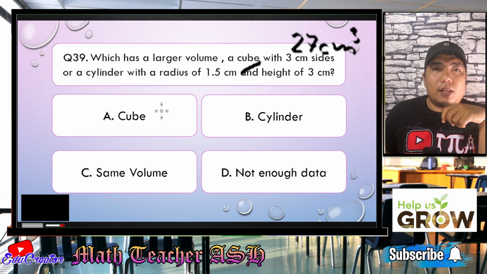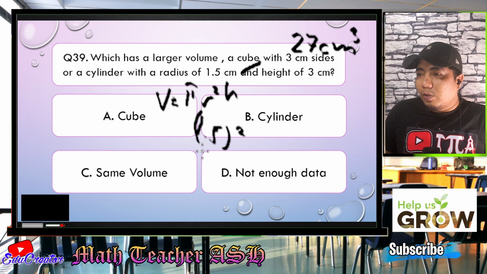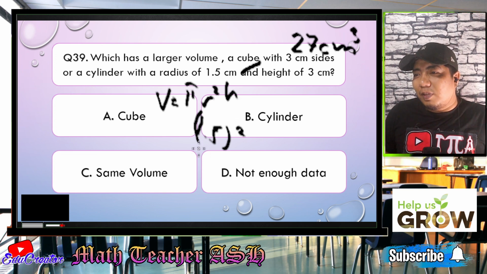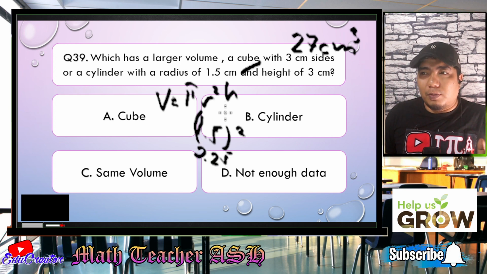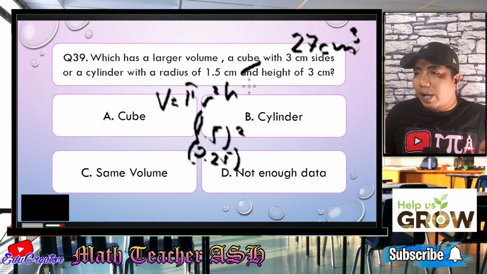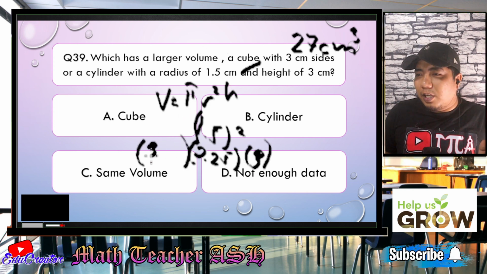Now, how about the cylinder? If you remember the cylinder earlier, the volume for cylinder is pi r squared h. So our r here is 1.5. Then you square that one. So that would give us 15 times 15, right? So 1.5 times 1.5 is 2.25, or 15 times 15 is 225. Then our height here is 3. And then our pi here is 3.14.